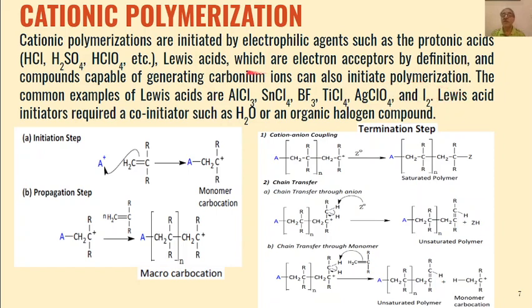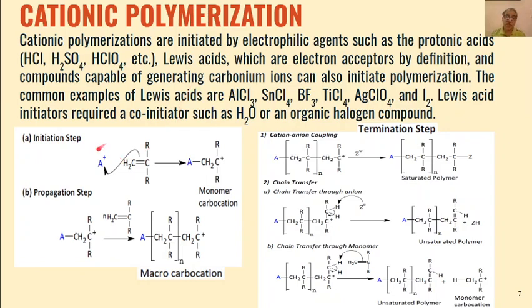And whenever we use a Lewis acid as initiator, then we have to use water or an organic halogen compound as a co-initiator also, because this water or organic halogen compound will interact with the Lewis acid to produce an electrophilic moiety, which will add to the carbon-carbon double bond in the initiation step.